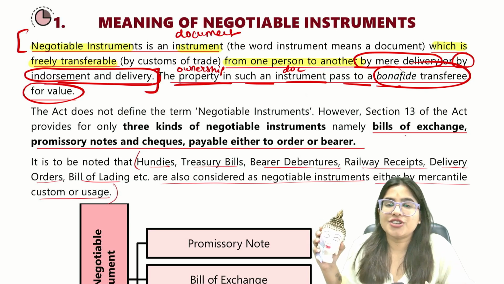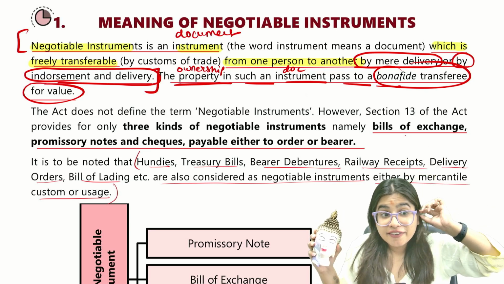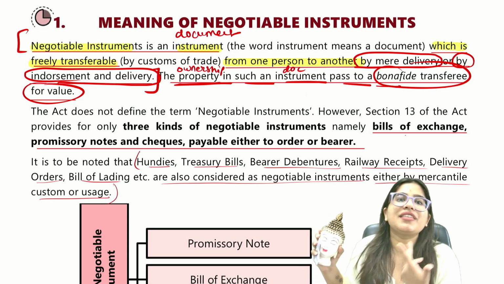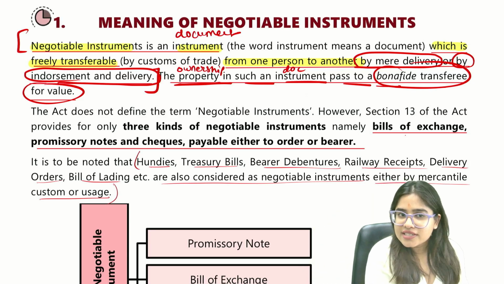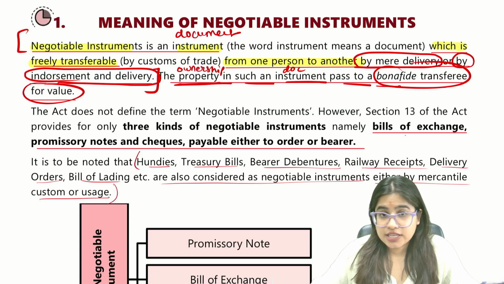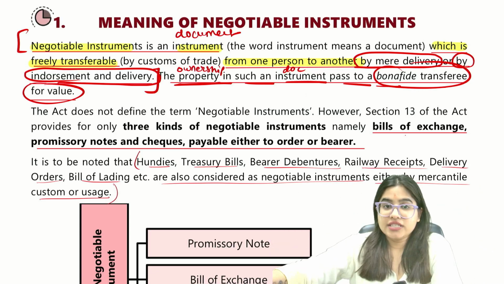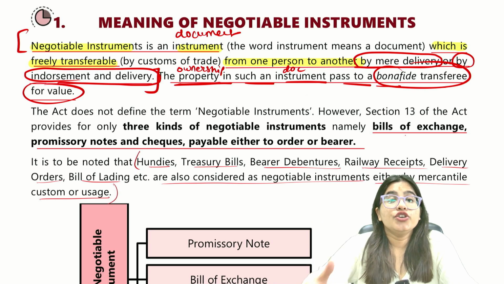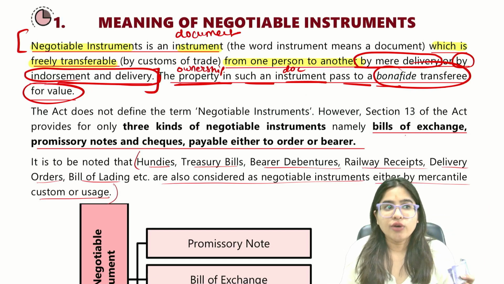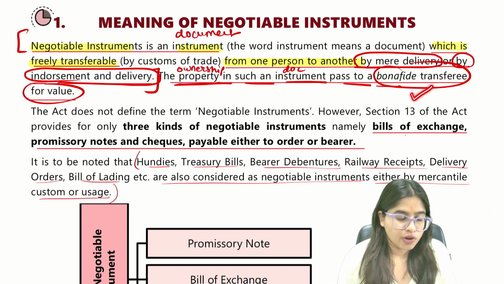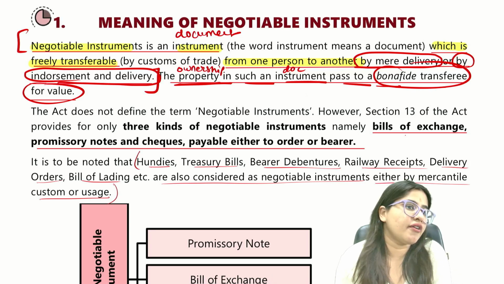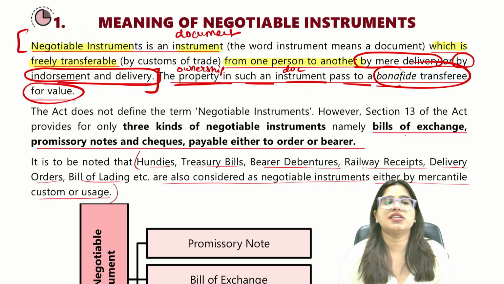For value means consideration. Guys, we have done the Indian Contract Act. There we have done that a contract is valid only if there is a consideration. Consideration means something in return. For example, Ananya College gave you CA Foundation Law classes, and in return, you gave the fees by paying the check. So now that check will belong to the transferee, that is Ananya College, for value. For value means for consideration. Have we given you something in return? Yes, we have provided you with classes. I hope this is crystal clear to all of you.